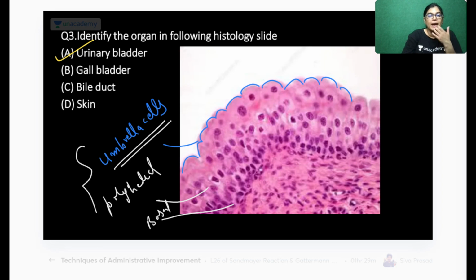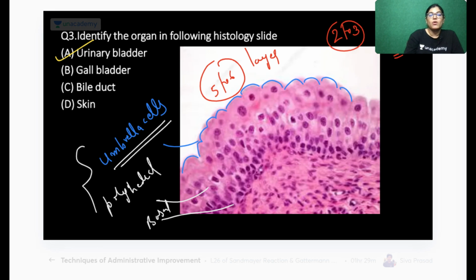This is showing transitional epithelium, and when it is in the relaxed stage, it is 5 to 6 layers. When it is in the stress stage, it will be 2 to 3 layers. The urinary bladder and ureter are all lined by urothelium or transitional epithelium. The outermost cells will be umbrella cells. The transitional epithelium is an example where the epithelium has stretchability.